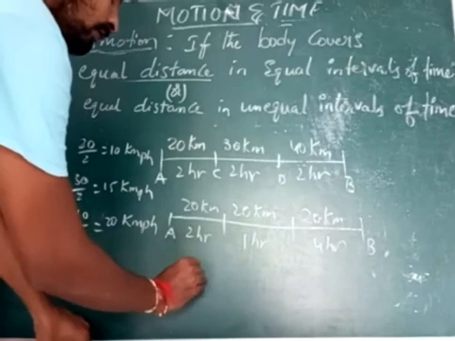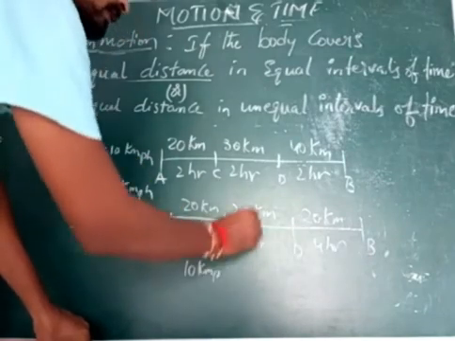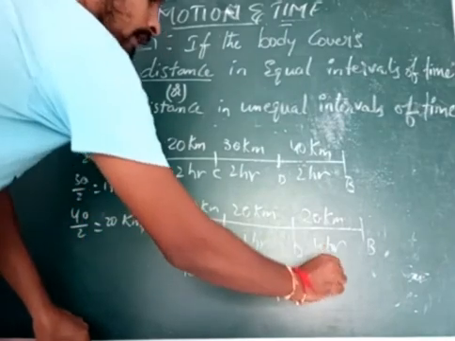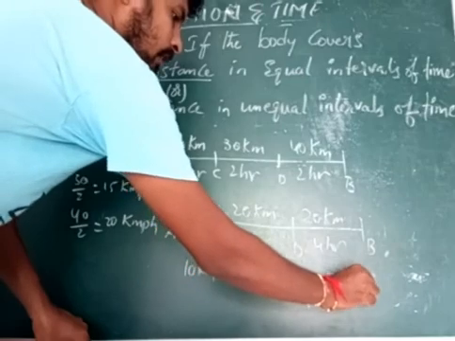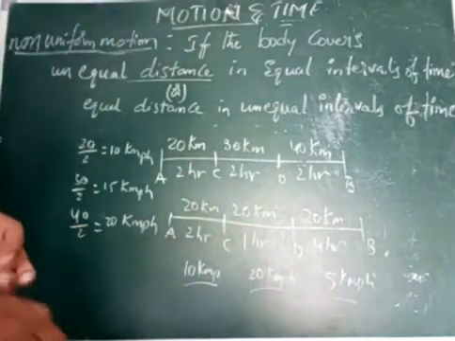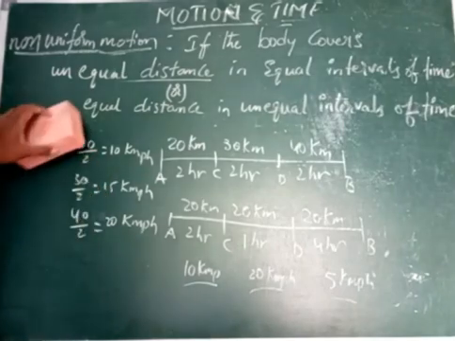So 10 kilometers per hour in the first case, A to C. Second case, 20 kilometers per hour. Third case, 5 kilometers per hour. So if you observe here also, the speed is not the same. Then we can say the body is in non-uniform motion.